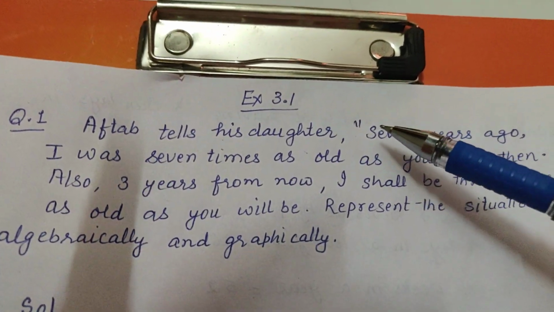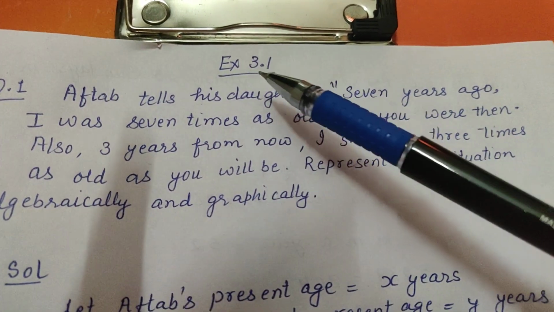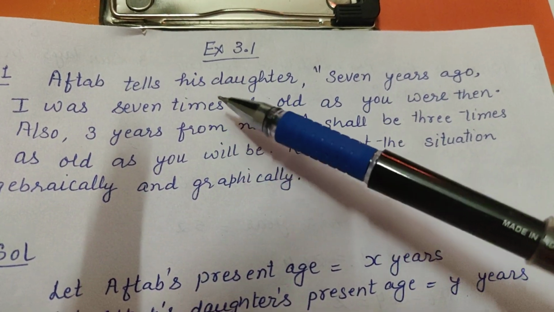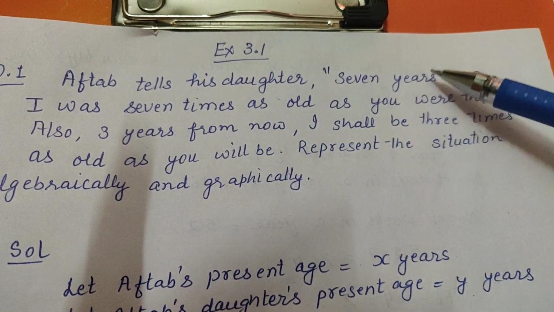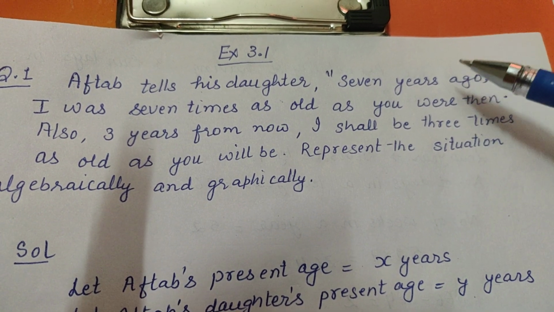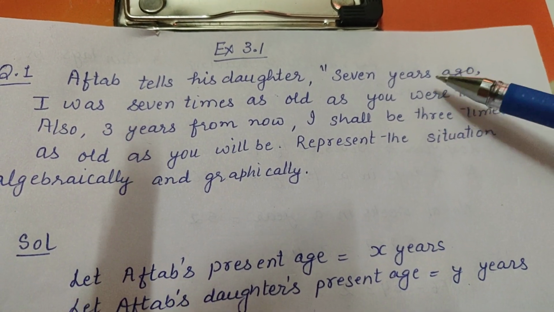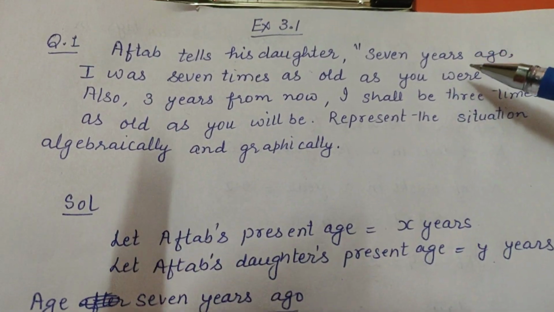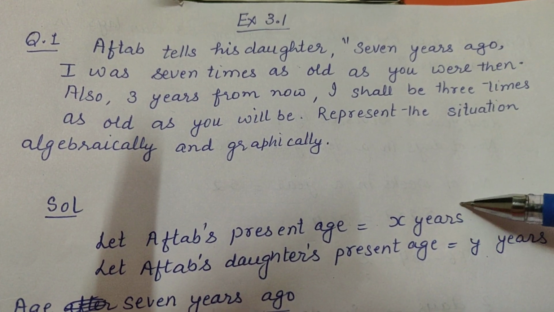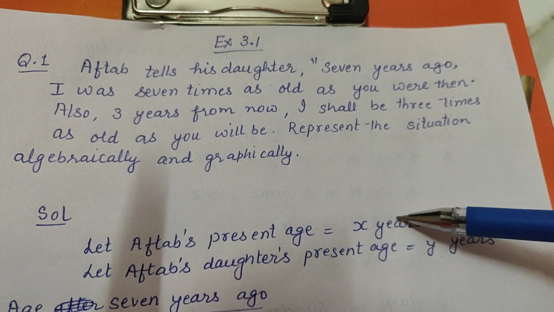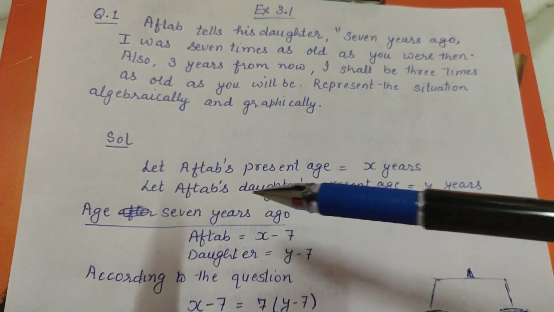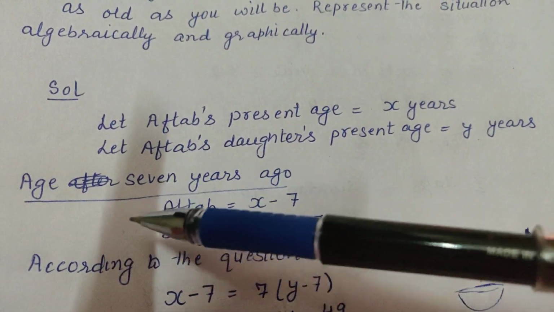Now children, we'll come back to the problem again. Situation. What is the situation saying? 7 years ago. So first of all, focus on this. 7 years ago, what was Aftab's age? If he's X years now, 7 years before he will be X minus 7. So we will write it mathematically like this. This is optional.